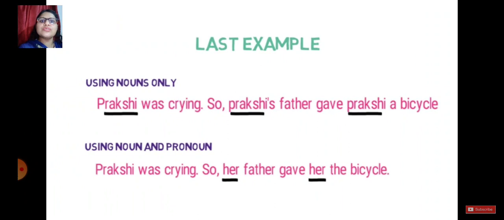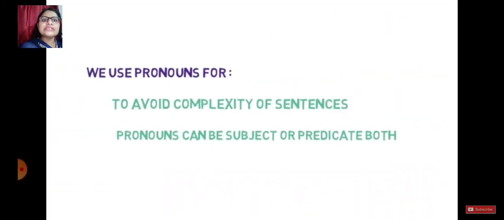In the very same way, Prakshi was crying, so Prakshi's father gave Prakshi a bicycle. Now, too many times we have used Prakshi. It makes your sentence complex. What will you use now? Prakshi was crying, so her father gave her the bicycle. Simple and clear. So I hope you have understood the use of pronouns. Let's move forward and just repeat: to avoid complexity of sentences, pronouns are used, and they can be subject or predicate both.